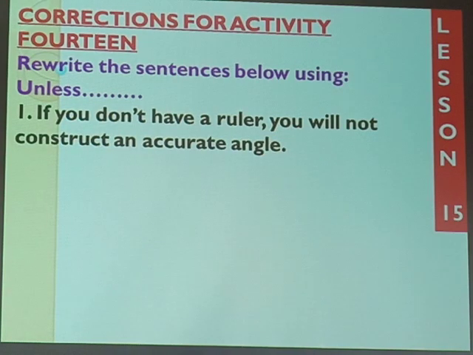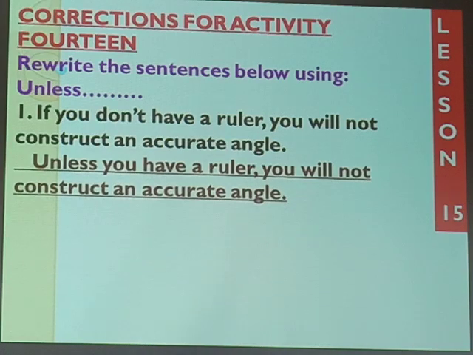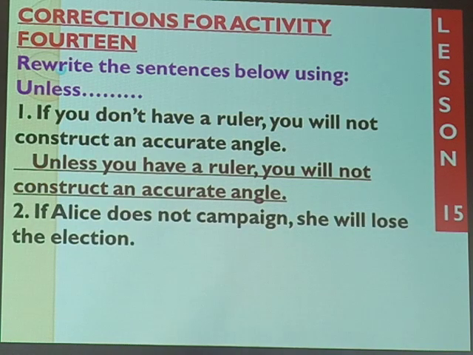When you're asked to use unless, I know you gave your answer as, unless you have a ruler, you will not construct an accurate angle. That has been the answer. I'm happy that you must have got it. You got it right. Question 2 says, if Alice does not campaign, she will lose the election.